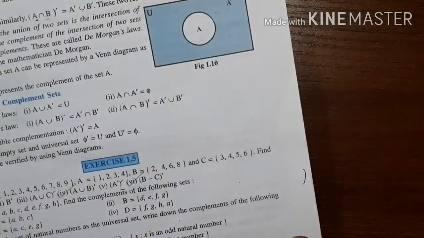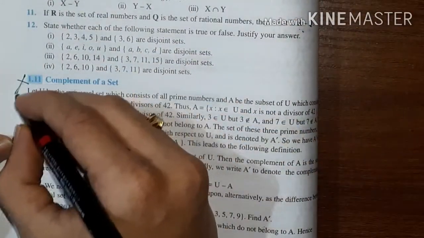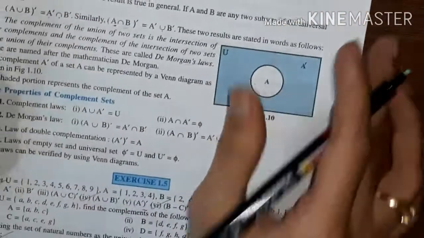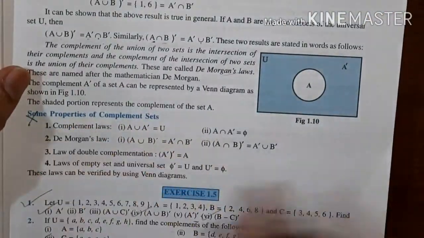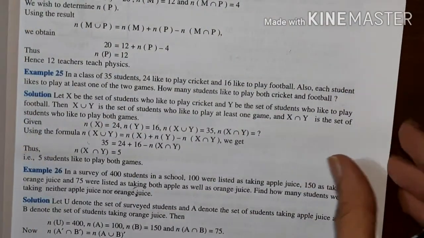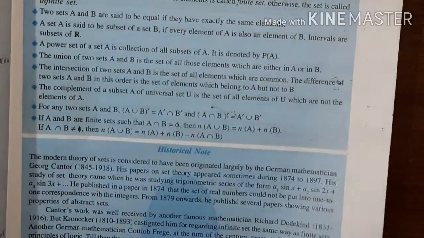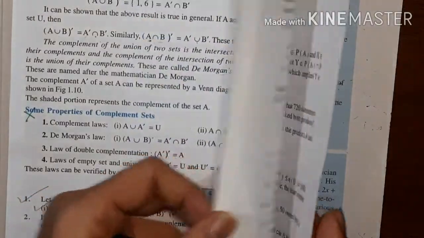Then the complement of set is also deleted. So complement of the set, and the properties, this is also deleted. So exercise 1.5 entire you should not study. Now, rest all things you have to study in this chapter 1.